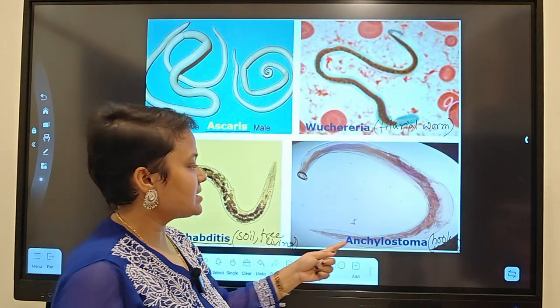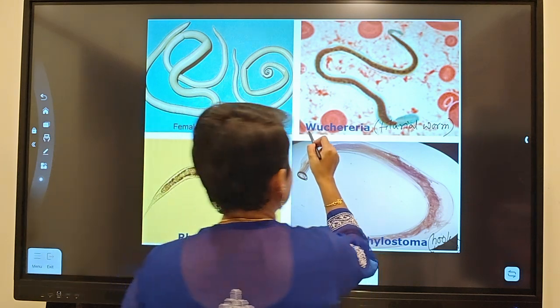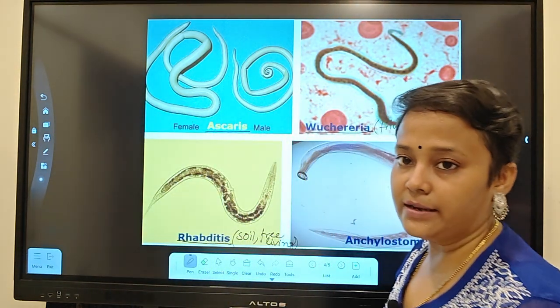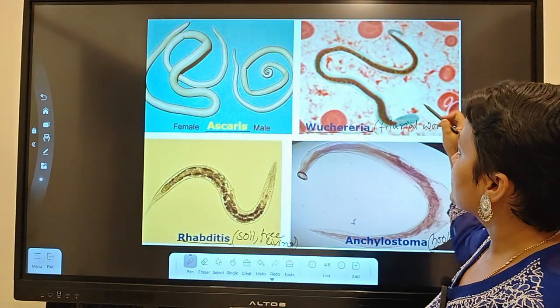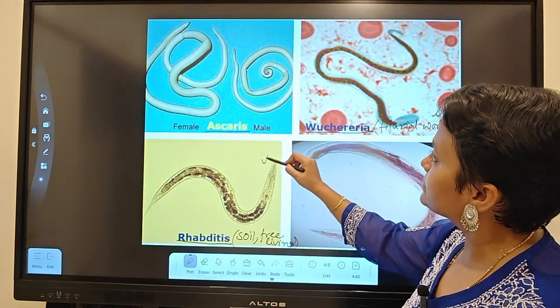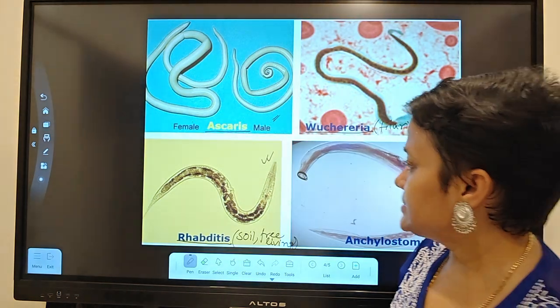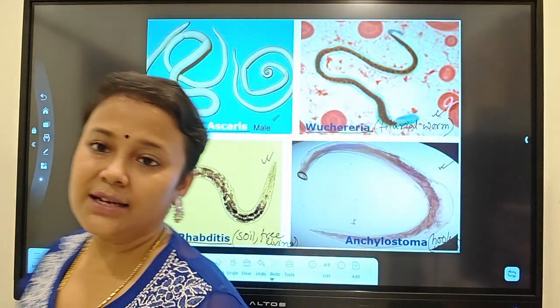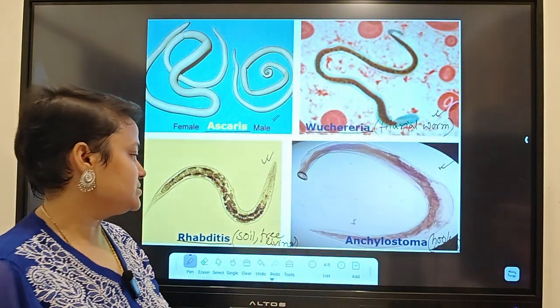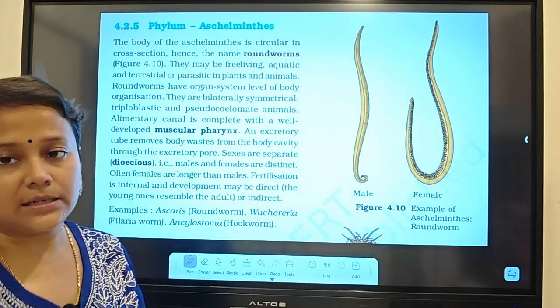So this is Ancylostoma or hookworm. And Wuchereria, they are ovoviviparous, right? So this is the microscopic picture. This is also microscopic, but this is the normal picture. So we can see here, these are thread-like worms. They are pseudocoelomates. Now let's see about the NCERT.